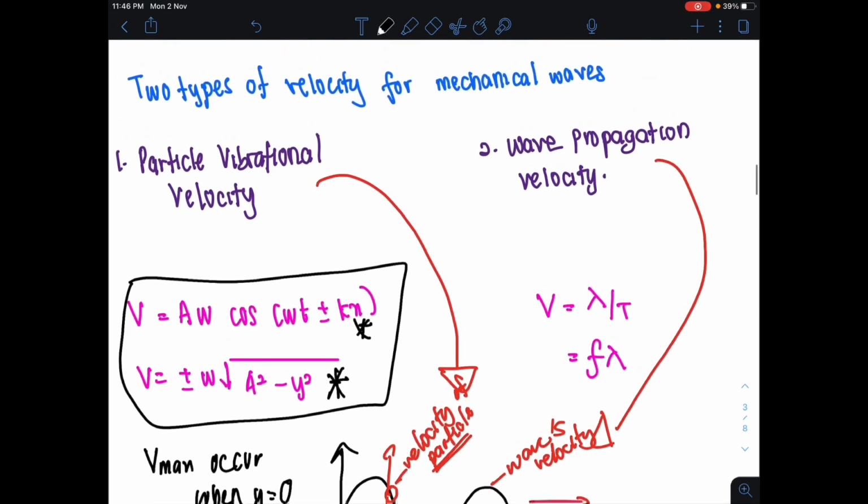Next, for the wave propagation velocity, or wave velocity, we have the equation v equals lambda over T, where lambda is the wavelength and T is the period. Or, as we know T equals 1 over f, we can produce another equation from that, where f multiplied by lambda also gives you the velocity. You can choose depending on what is given in the question. If you have the period, choose the first one. If you have the frequency, choose the second one.